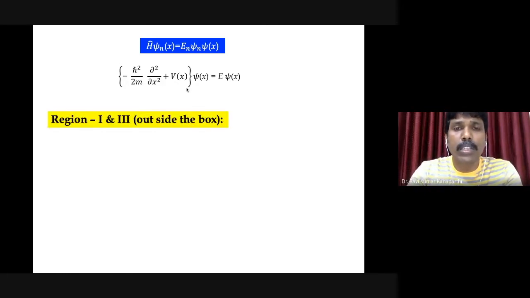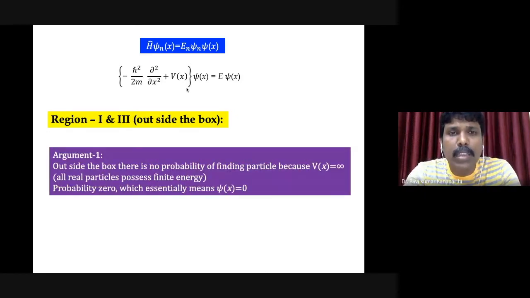Now first, what will happen outside the box? Suppose the particle is outside the box, then what are going to be its wave function and its eigenvalues, I mean the energy, that we will try to find out. First of all, this can be argued in two different ways. We already started with an argument that the particle is within the two limits, x is equal to 0 and x is equal to L.